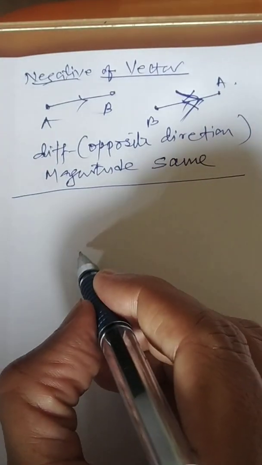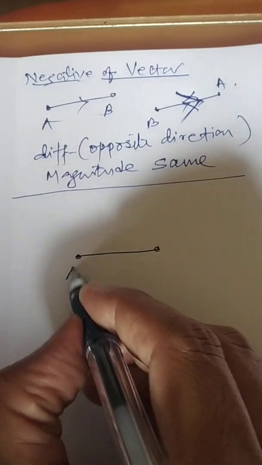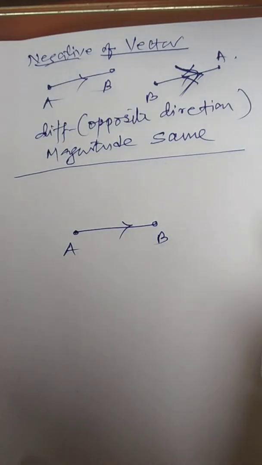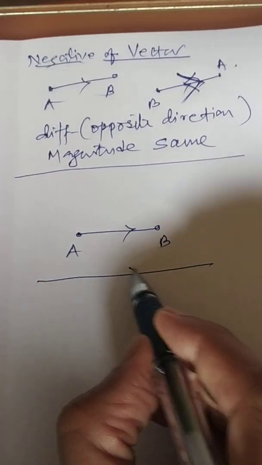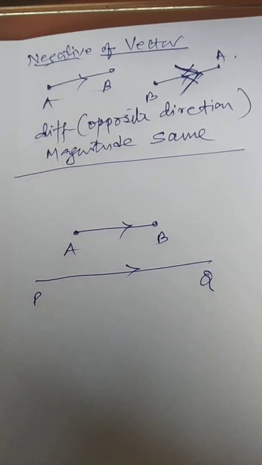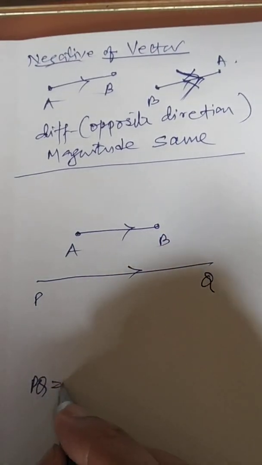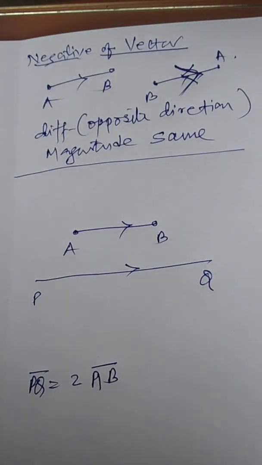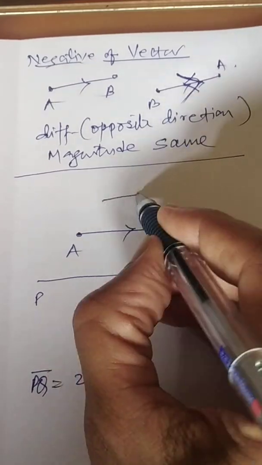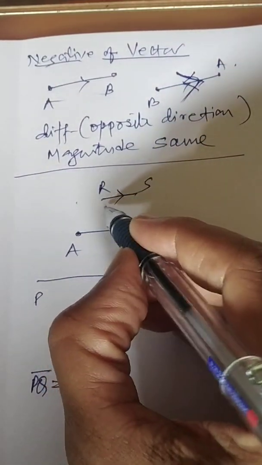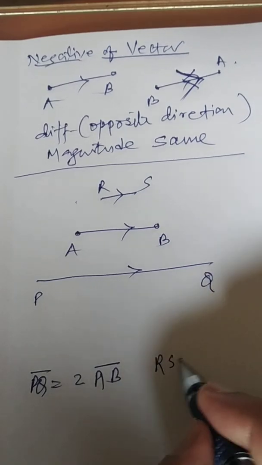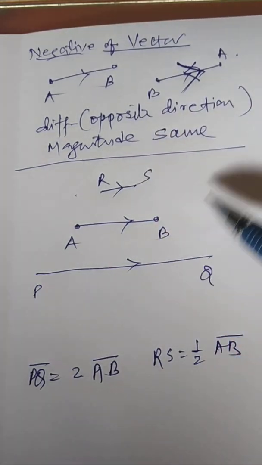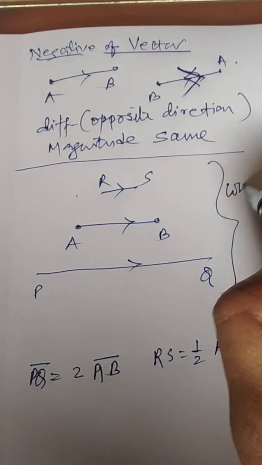Just look at this scenario. It is nothing but vector AB. And suppose I am asking about twice of AB. What is coming to mind? Length will be double. So PQ vector is nothing but 2 times the AB vector, double of the vector. Suppose I am saying half of the vector. Then RS is nothing but half of AB. So if you look, this is the same as a like vector. Can you see?